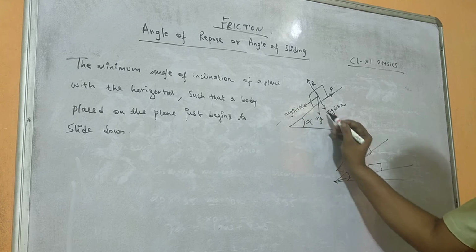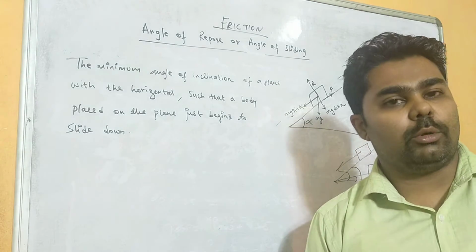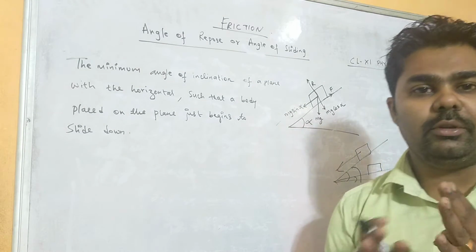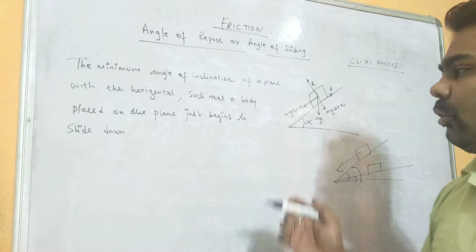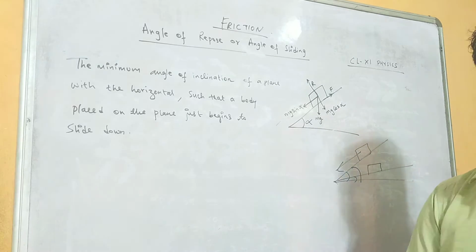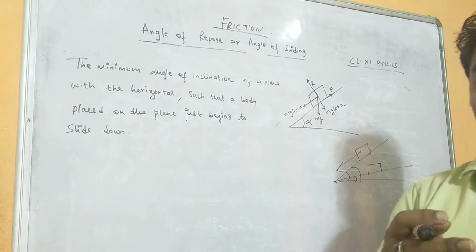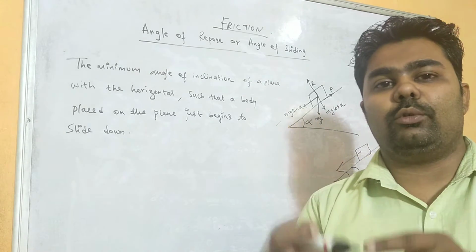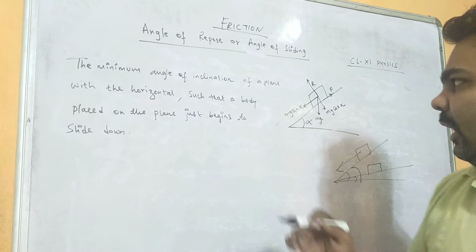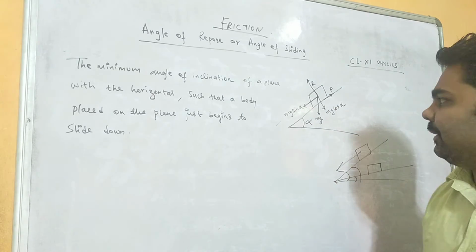So this weight is being resolved into two rectangular components, that is mg cos alpha and mg sin alpha, right? Why is this being resolved into two components? Because more than one force is acting on it. The object's weight is acting in the downward direction, the reaction force will be exerted in the upward direction, and the frictional force is also acting here.